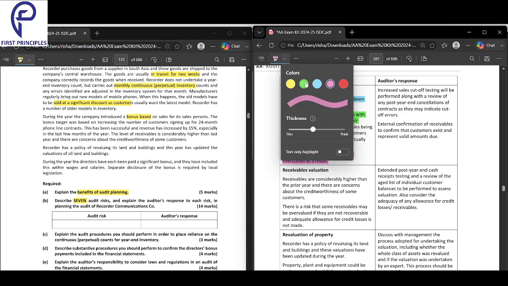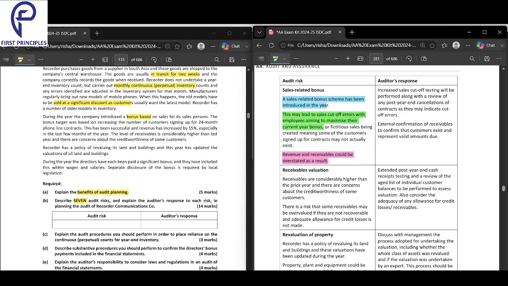And what is the response to this? Increased sales and cutoff testing will be performed.